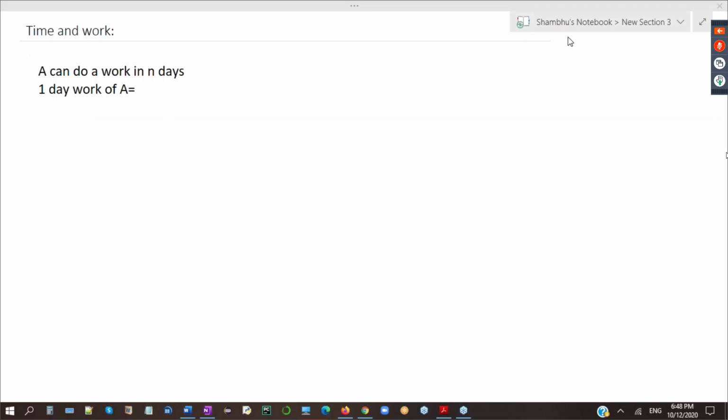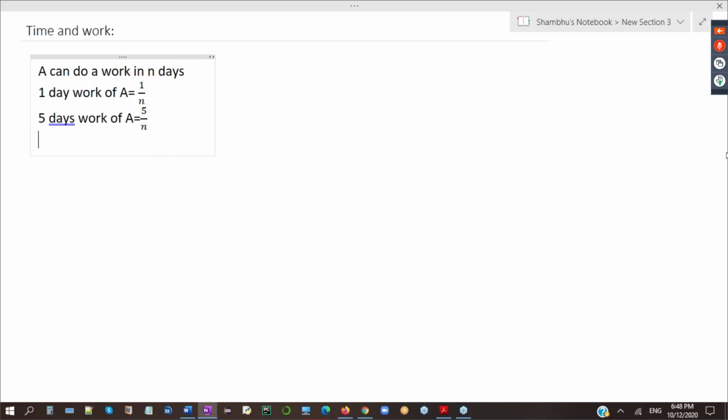1 day work of A will be what? Yes, very true. 1 day work of A will be 1 by n. Perfect. Similarly, if he works for 2 days, 2 by n, for 3 days, 3 by n, for 4 days, 4 by n, and so on. Let's say A works for 5 days. So 5 days work of A is 5 divided by n.